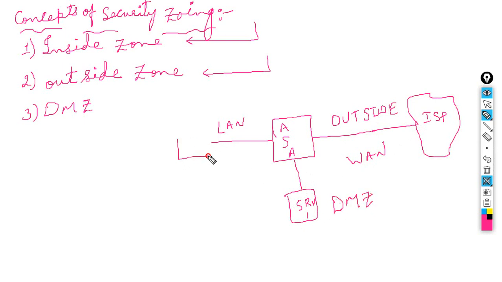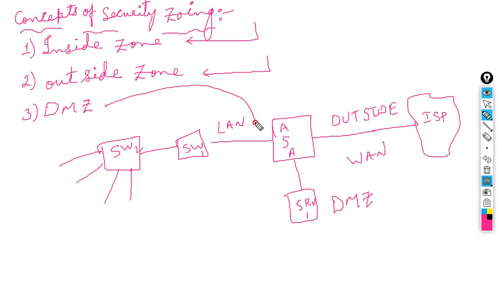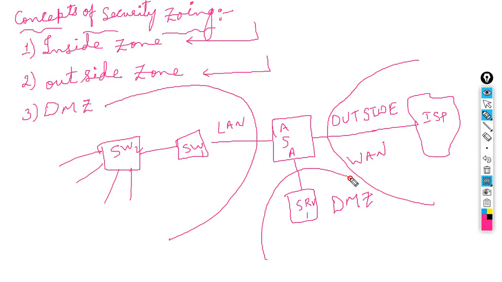This way you will have a switch and the access layer switch. Whatever setup we have in our organization, that all will be there. Then we will have the computers, laptops, desktops, and the IP phones, everything. In simple and short, LAN zone is nothing but our local area network, WAN zone is the one connecting to the ISP, and DMZ is our servers, like a web server we want to keep here.